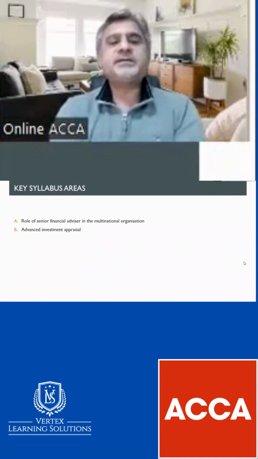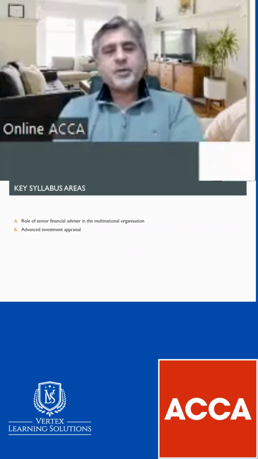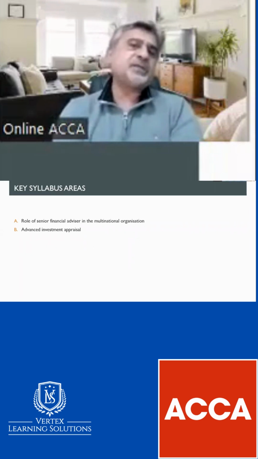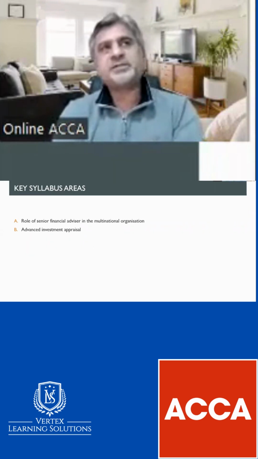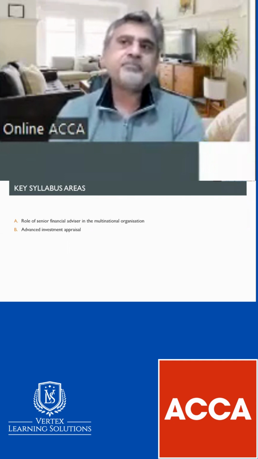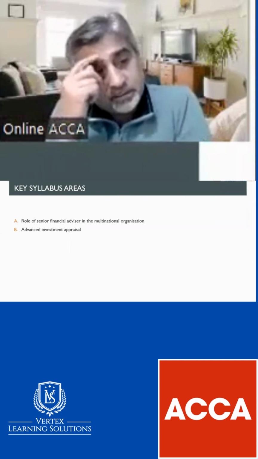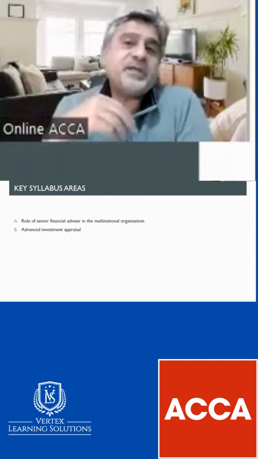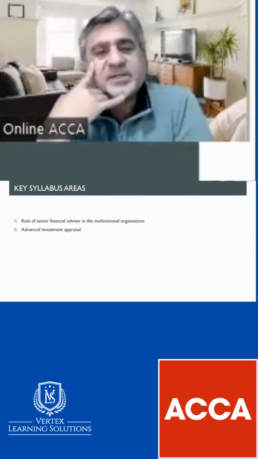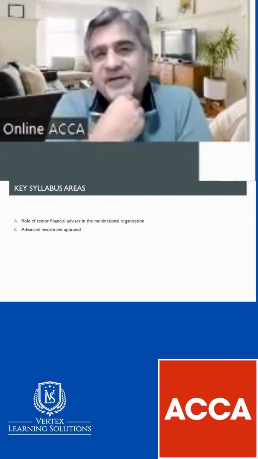Section B is advanced investment appraisal. You have covered investment appraisal and capital budgeting in ACCA F9 or FM. If you remember NPV, IRR, and probability analysis in NPV, taxation, stuff like that. So all that will be here, but it is advanced.